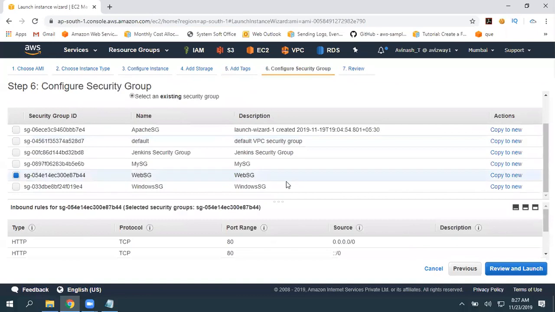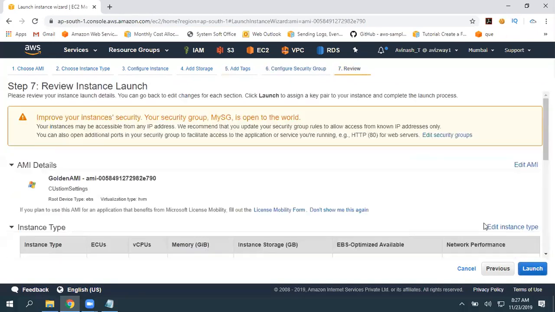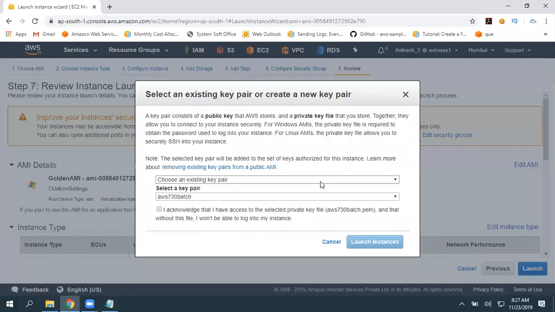And I'm going to choose an existing security group. Then click on review and launch. Now, do I really need to associate a key pair here?